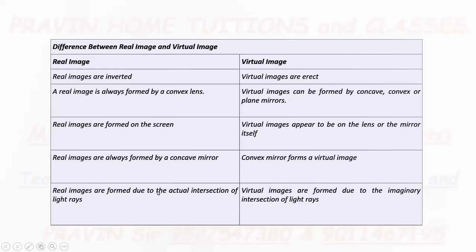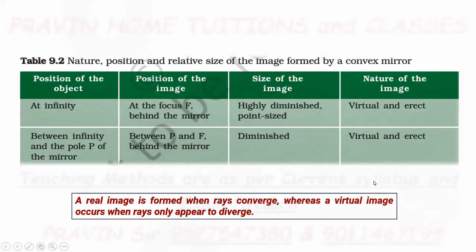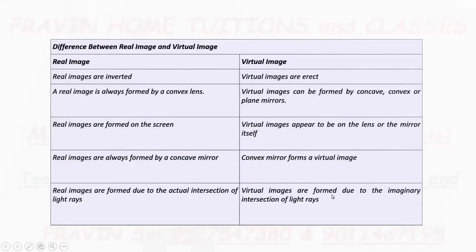Real images are formed due to the actual intersection of light rays. Virtual images are formed due to the imaginary intersection of light rays. Because, see, for virtual images, the ray comes, falls on the mirror, and gets reflected, and we extend these rays backward, and only then do we get this point of intersection. That's why virtual images are formed due to the imaginary intersection of light rays.